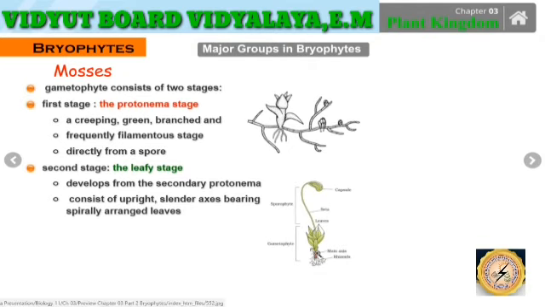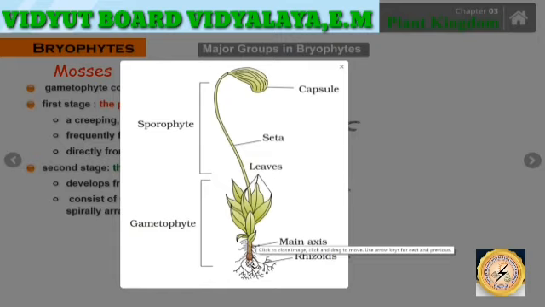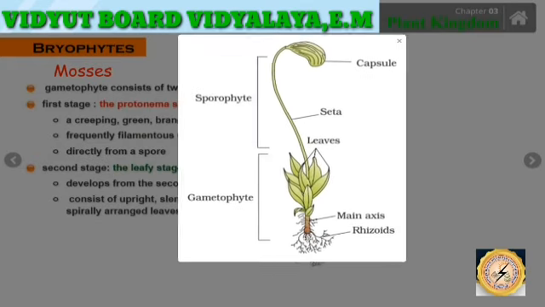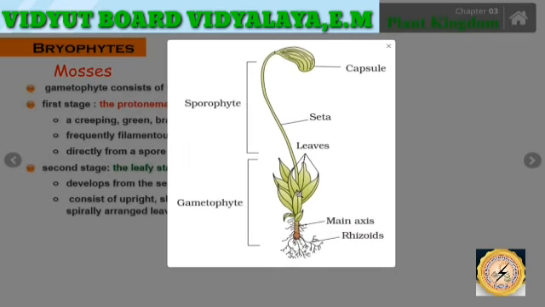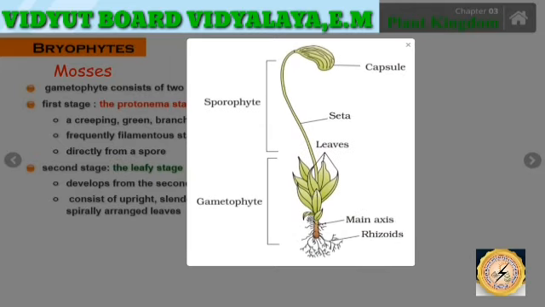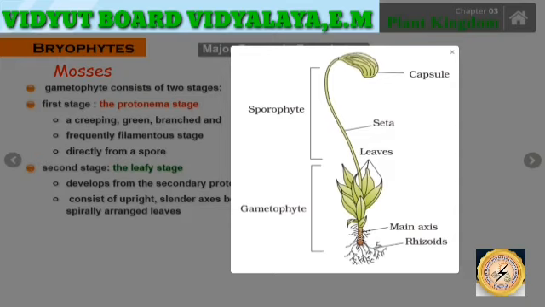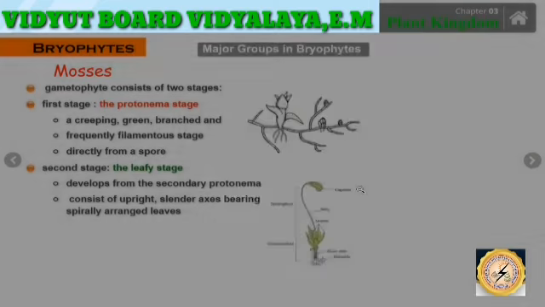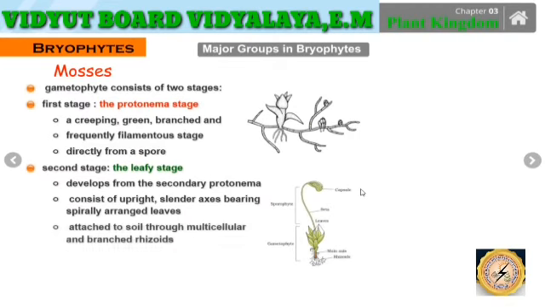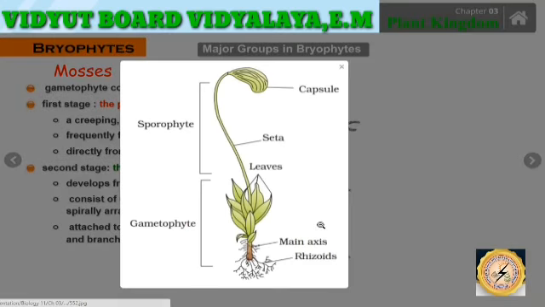Furthermore, it consists of a few major structures, that is an upright axis and spirally arranged leaves. The upright slender axis later on bends, forming the capsule and the seta, and bears the spirally arranged leaves. They are attached to the soil through multicellular and branched rhizoids.